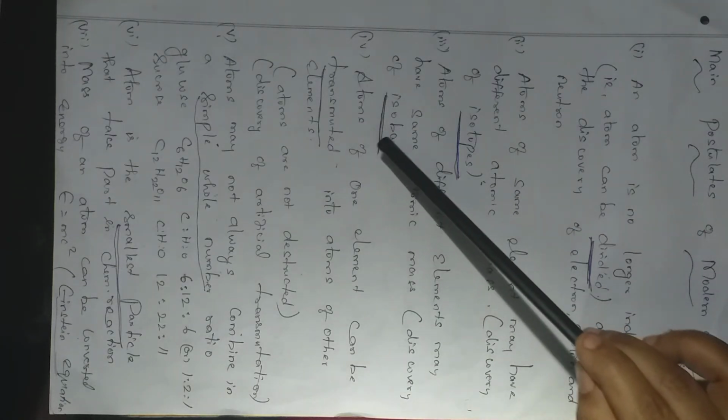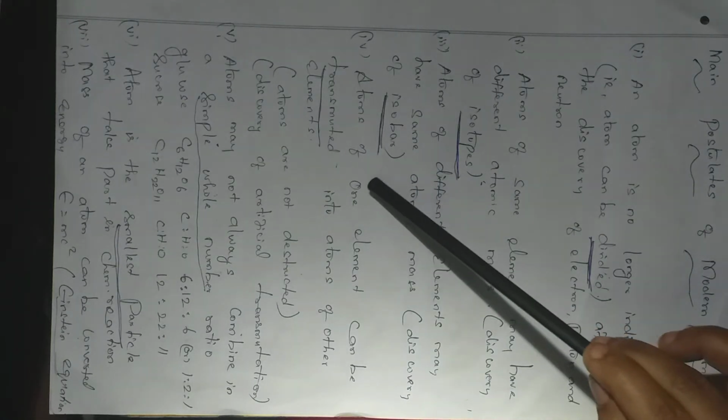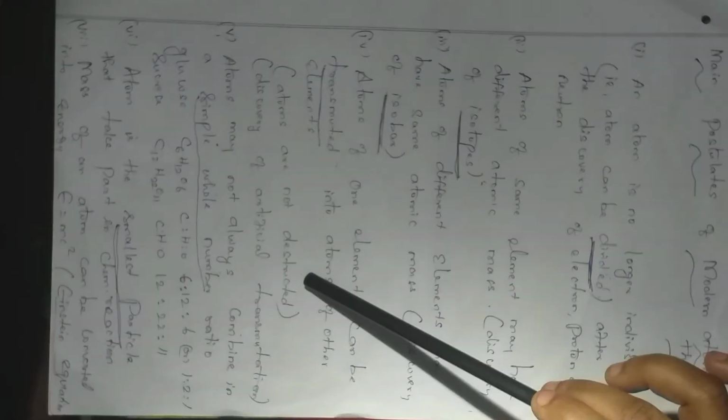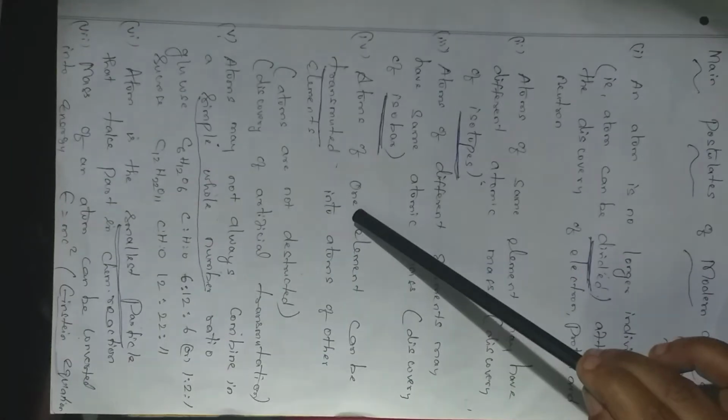Next point, atoms of one element can be transmuted into atoms of other elements. Here an atom can be changed from one atom to another atom, but it cannot be destroyed. So atoms are not destroyed, but one form of an atom can be converted into another form of an element.